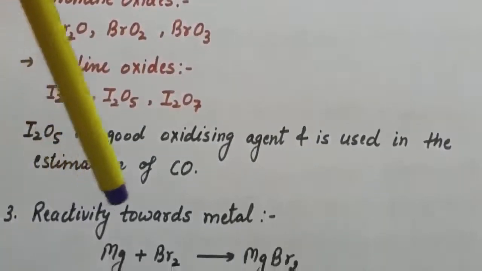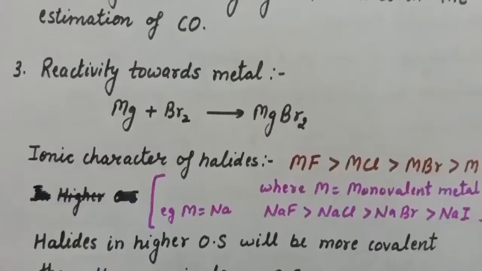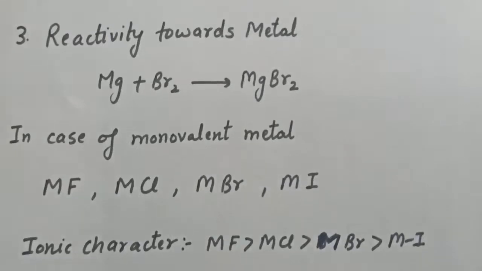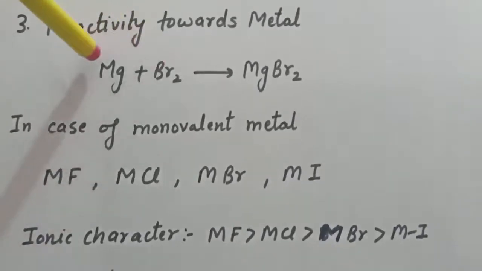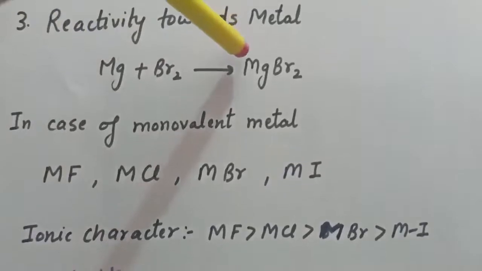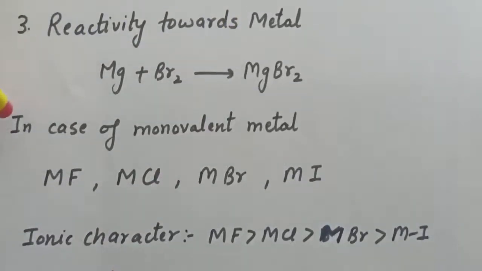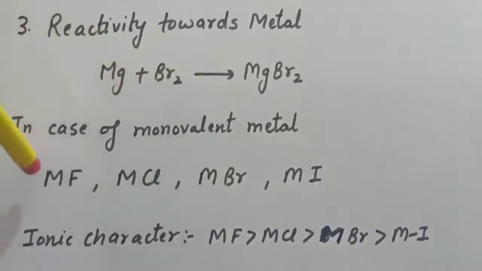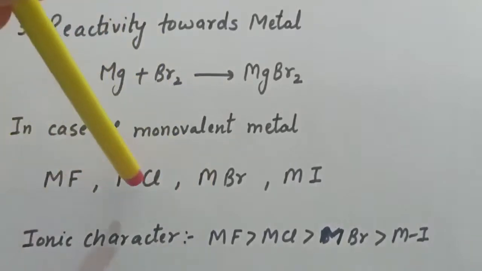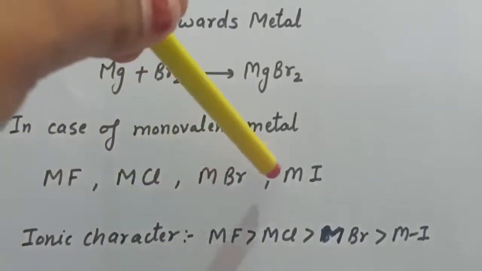Next is reactivity towards metal. So third is reactivity towards metal. When halogen reacts with metal, metal halides will form. And in case of a monovalent metal, these are the metal halides: MF, MCl, MBr, MI.